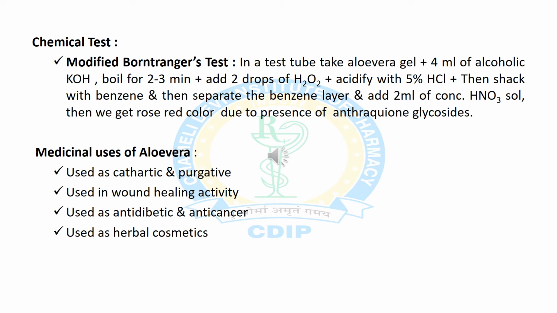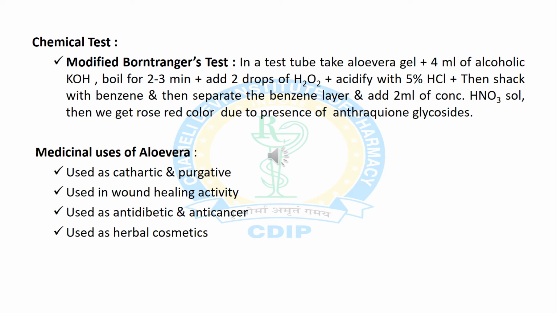Then add 2 drops of hydrogen peroxide and acidify with 5% hydrochloric acid, and then shake with benzene. We separate out the benzene layer and then add 2 ml of concentrated nitric acid. Then the benzene layer shows a red color due to the presence of anthraquinone glycoside.